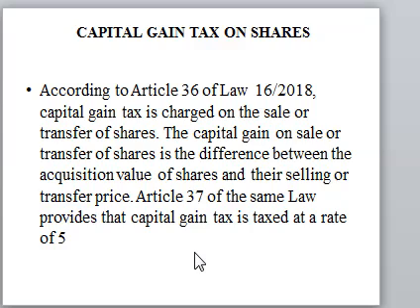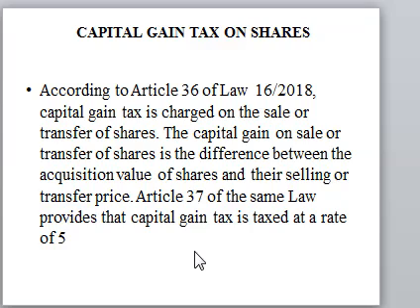So let's look at the gain on shares. When it comes to the gain on shares, we look at the difference between the proceeds from the sale of shares or the proceeds from the transfer of the shares, minus the cost of the shares. So that gain on shares, we calculate a tax at a rate of 5%.